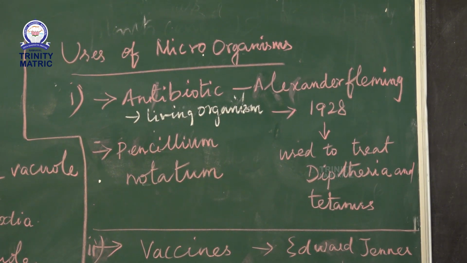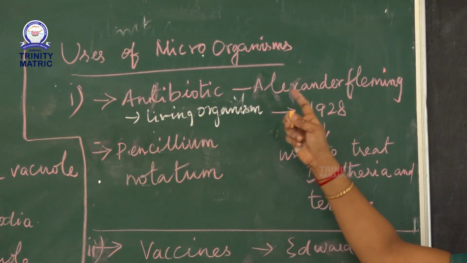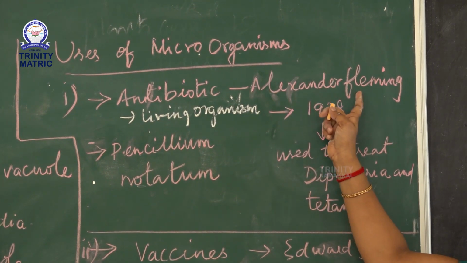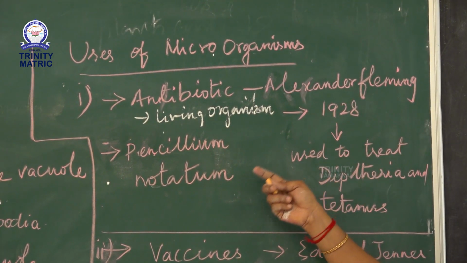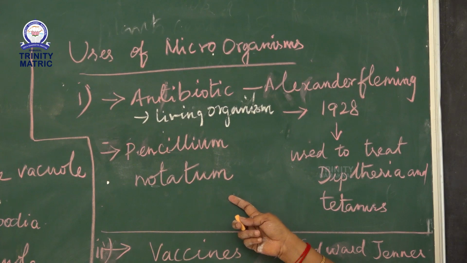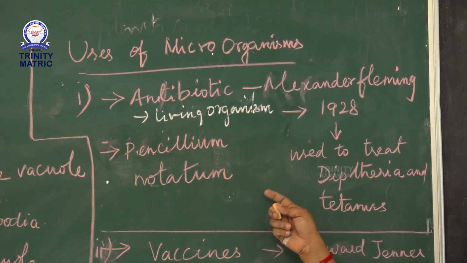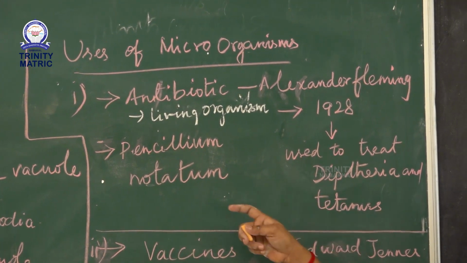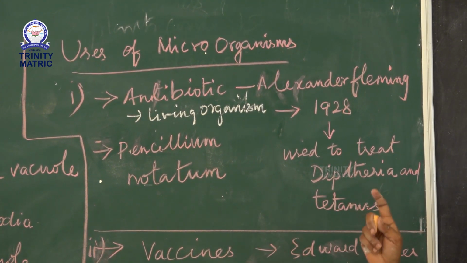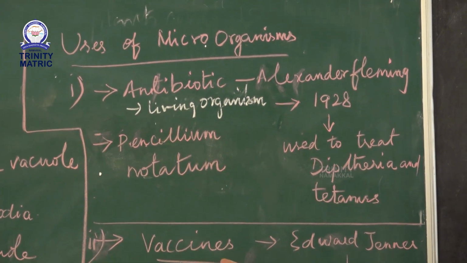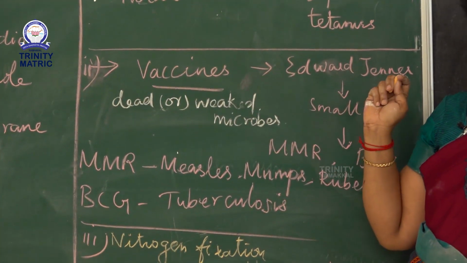The first antibiotic was discovered by Alexander Fleming, from the fungus Penicillium, for example Penicillium notatum and Penicillium chrysogenum.